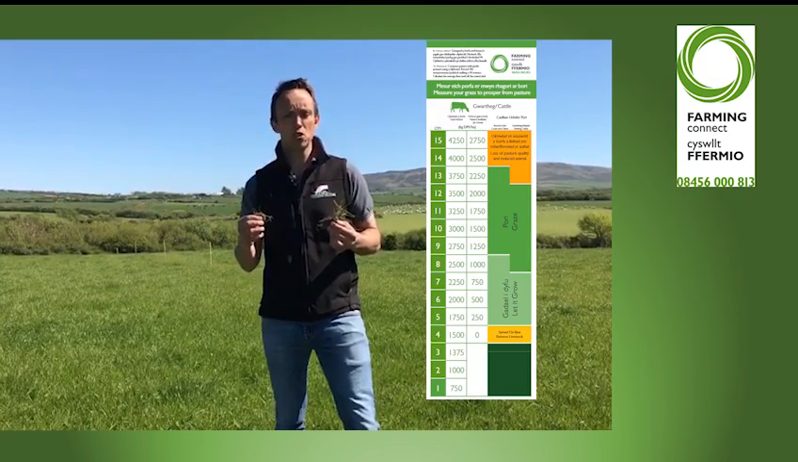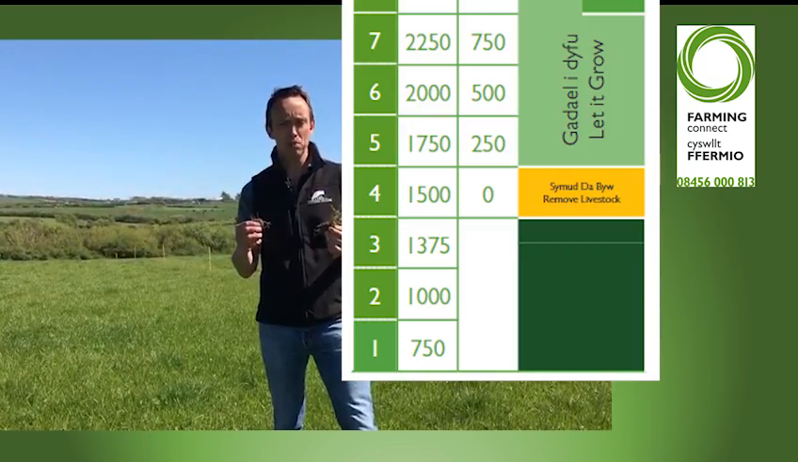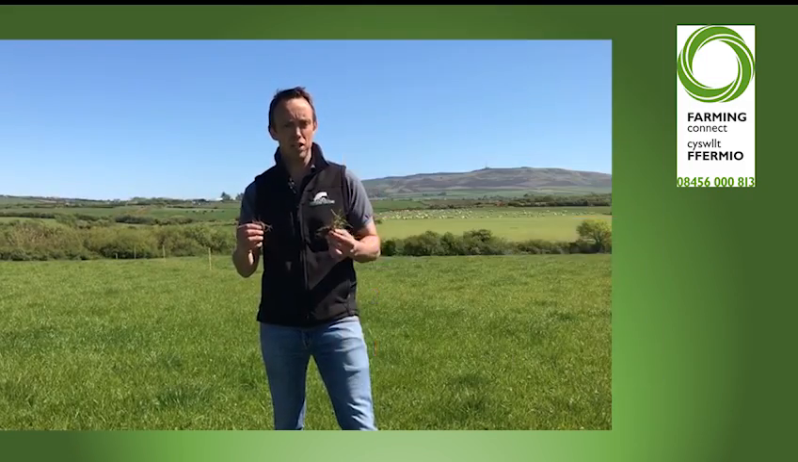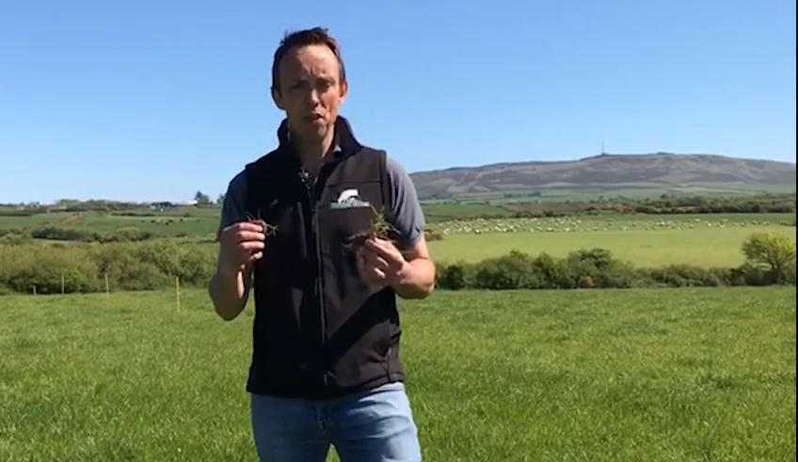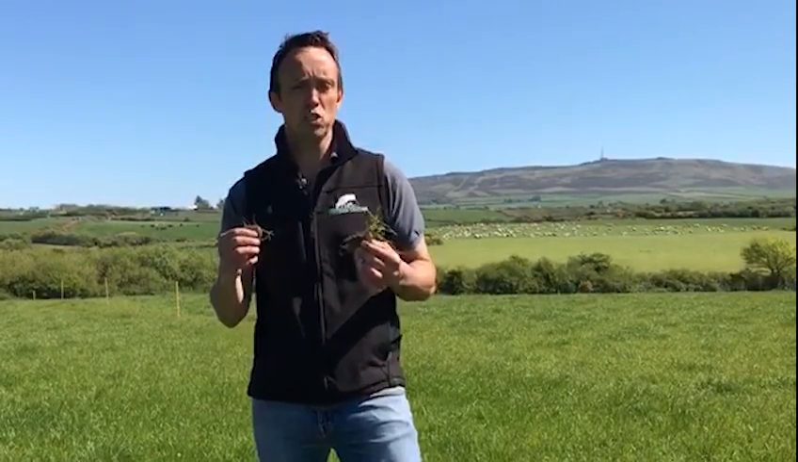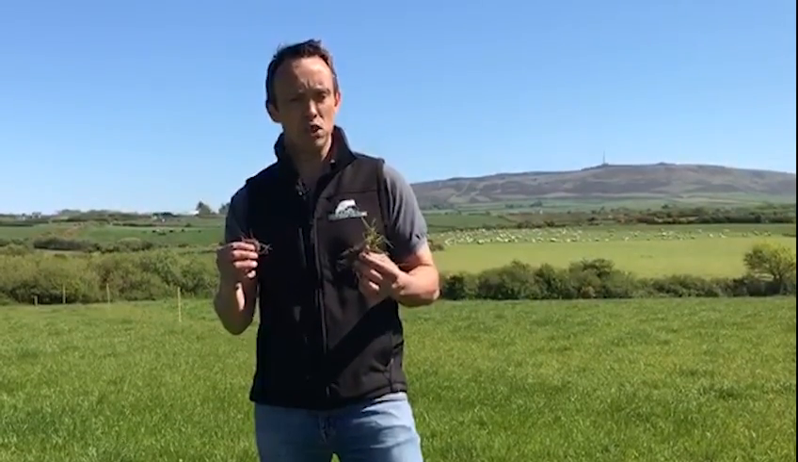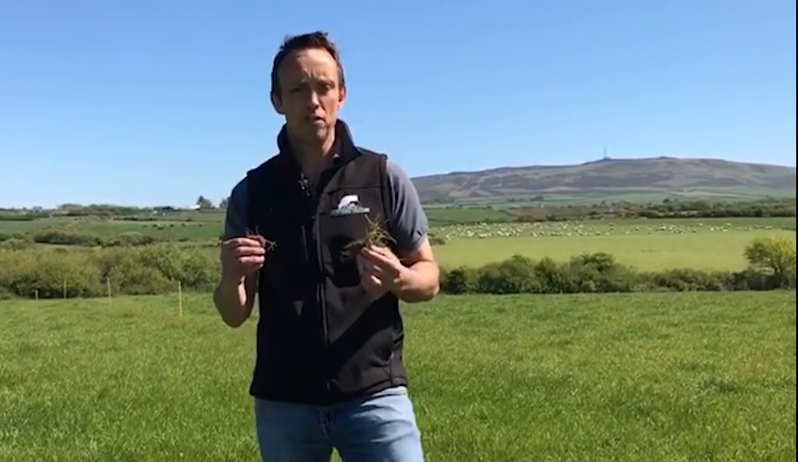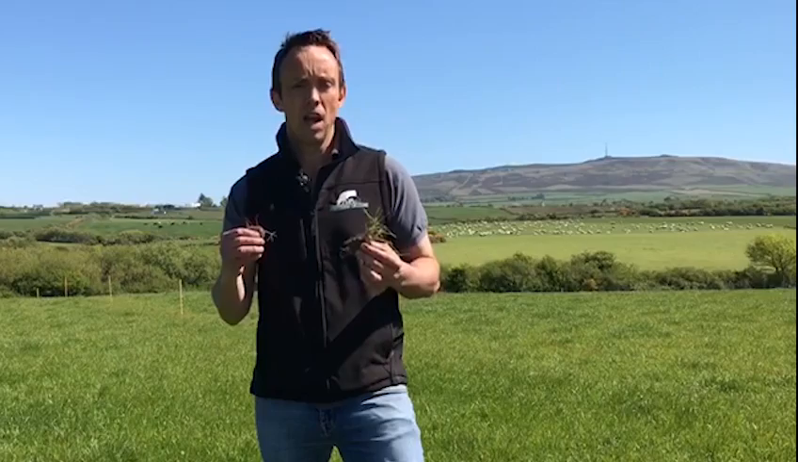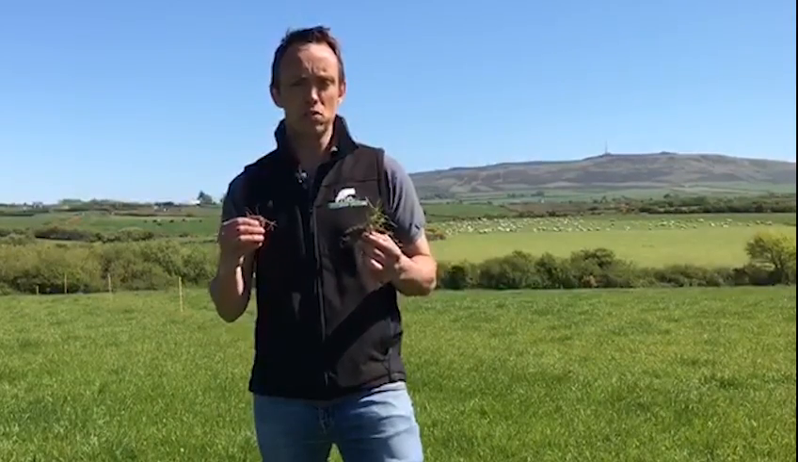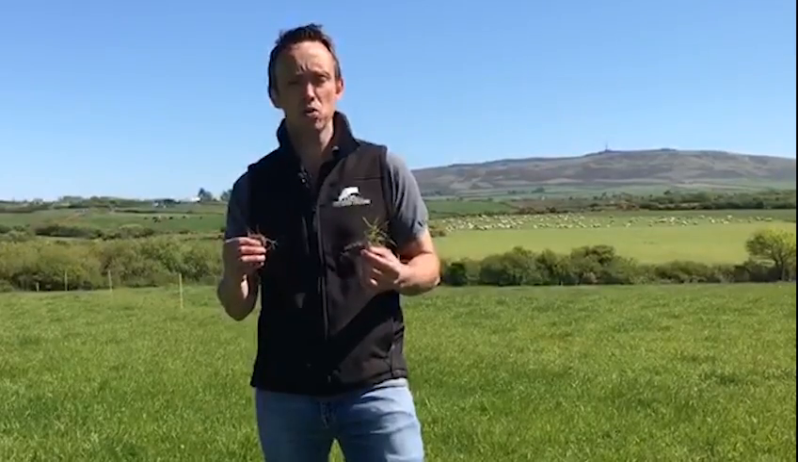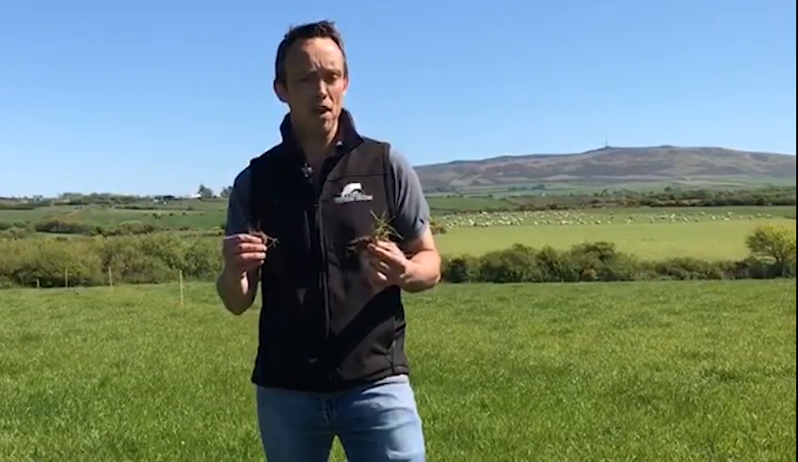Post-grazing residuals need to be 1,500 kilograms dry matter per hectare or 3 to 4 centimetres in compressed grass height. Grazing lower than this means that we'll lose potential growth, while leaving higher residuals may result in underutilisation and loss of quality for the next grazing. Achieving the correct post-grazing residual isn't always easy, and there are certain situations and scenarios where residual heights may vary.